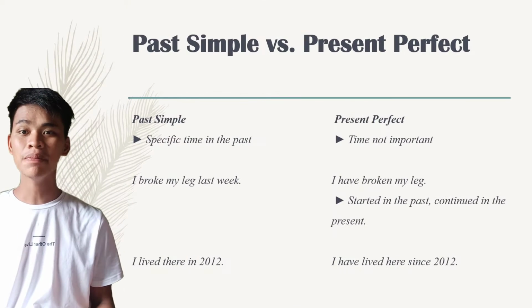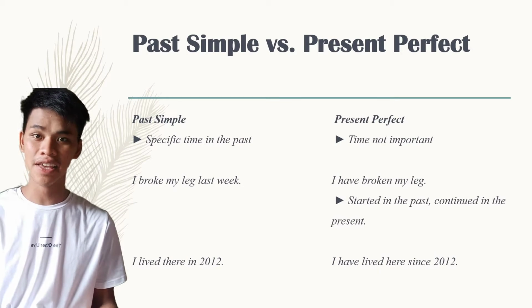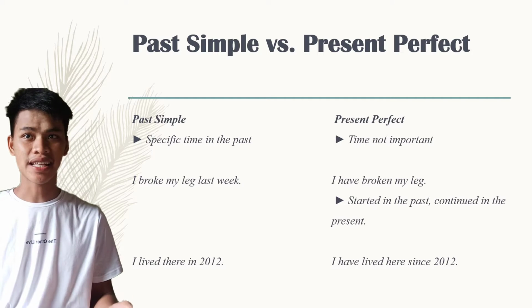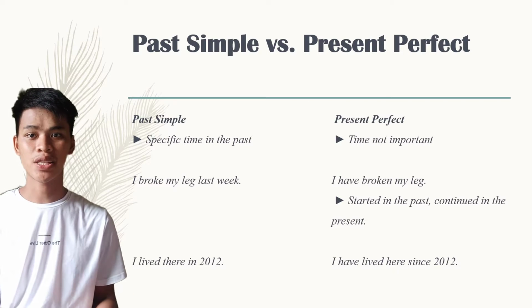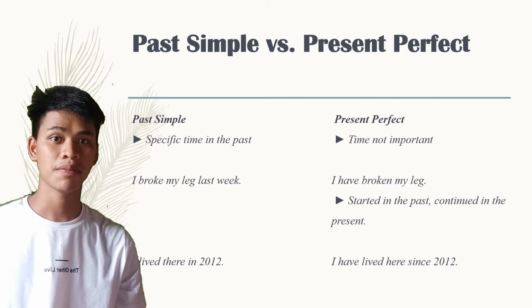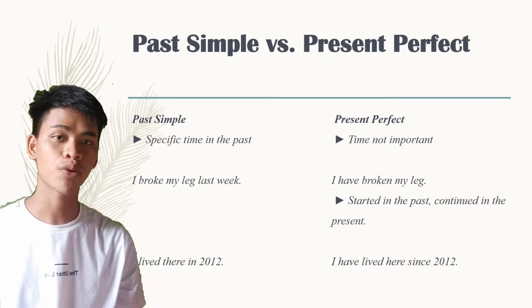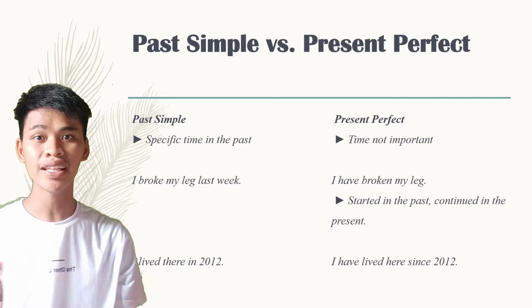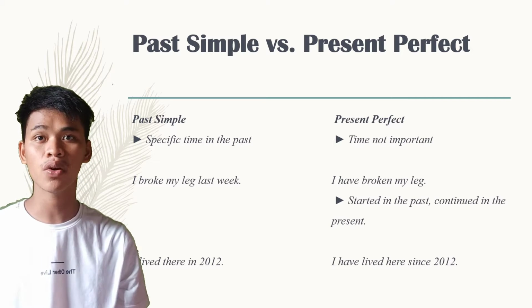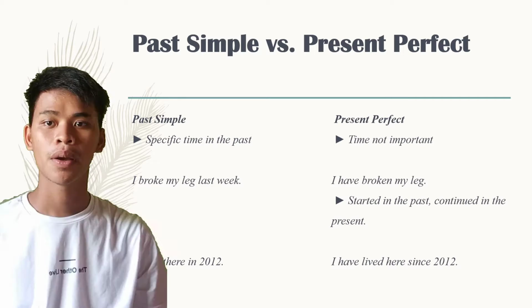So now, past simple has a specific time in the past. For instance, I broke my leg last week. Present perfect, time not important. For instance, I have broken my leg. So hindi siya importante kung kailan siya nangyari.